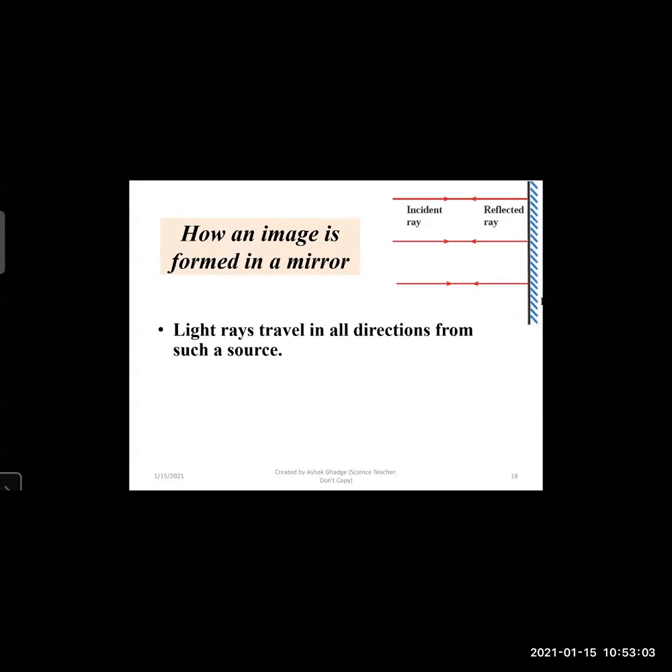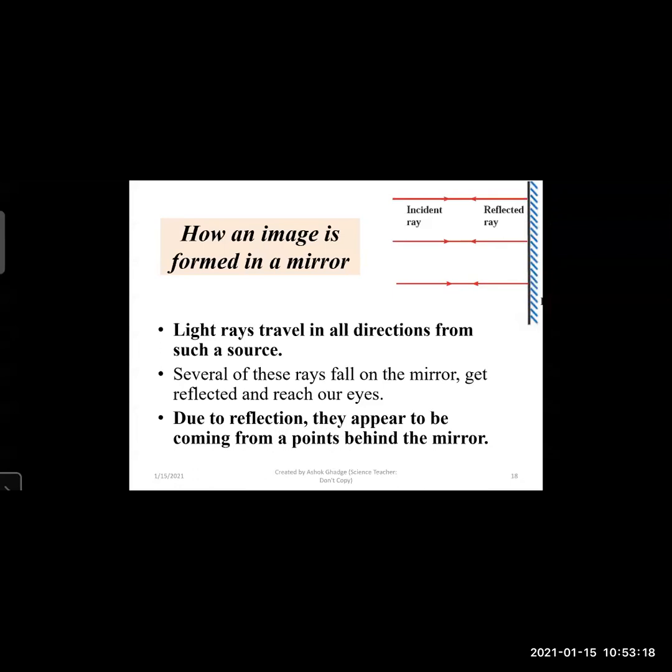Now light rays which are traveling in all directions from such a source, several of these rays are falling on that mirror and getting reflected, and they reach our eyes. Due to that reflection, they appear to be coming from the point behind the mirror.